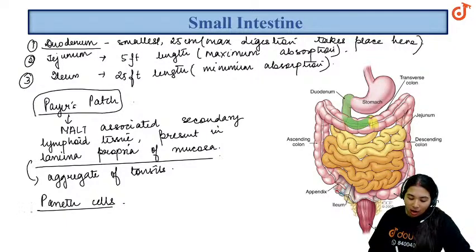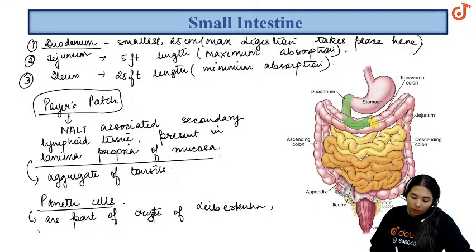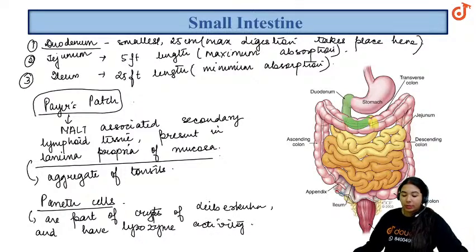These cells are part of the crypts of Lieberkuhn, and they have lysozyme activity to kill microorganisms.